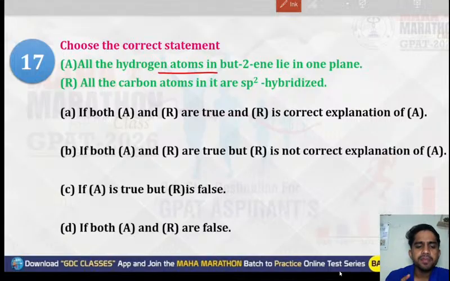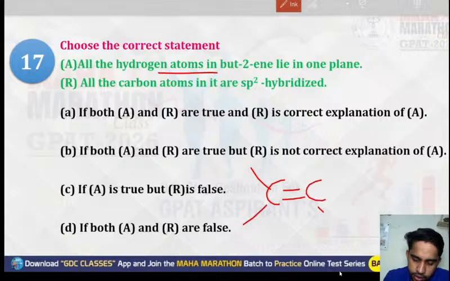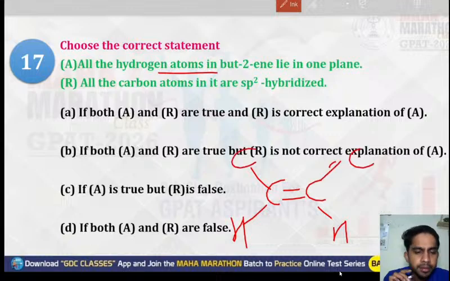Let's understand. Simply make a butene, a simple structure like C double bond C. You have to remember the form. The hydrogen will be there, and then again a carbon group will be there, and another will be there. Till this structure, they are in the same plane.